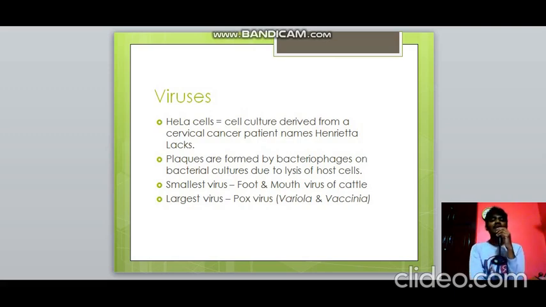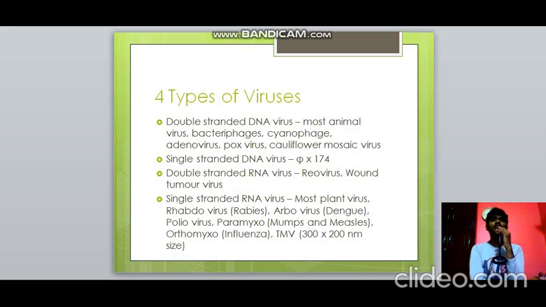And then we have HeLa cells, the cell culture which was derived from a cervical cancer patient named Henrietta Lacks. Plaques are also formed by bacteriophages. A bacteriophage is a virus which infects bacteria. On bacterial cultures, due to lysis of host cells, plaques are formed. The smallest virus is the foot and mouth disease virus of cattle, and the largest virus is the pox virus like variola and vaccinia. Then the 4 types of viruses.